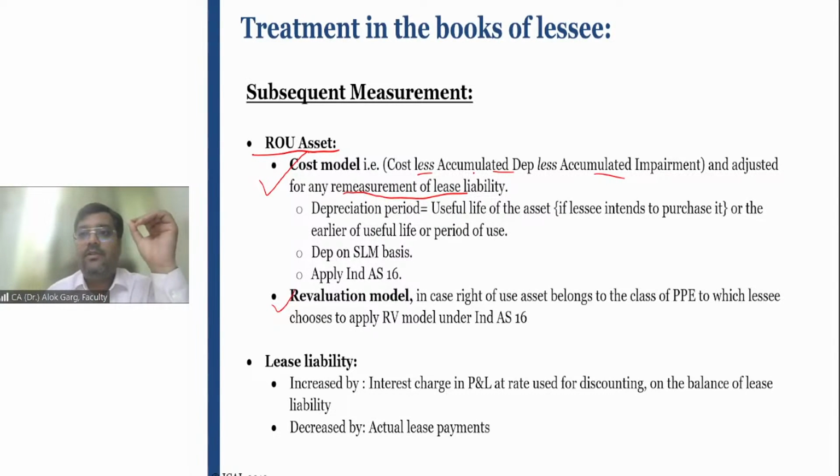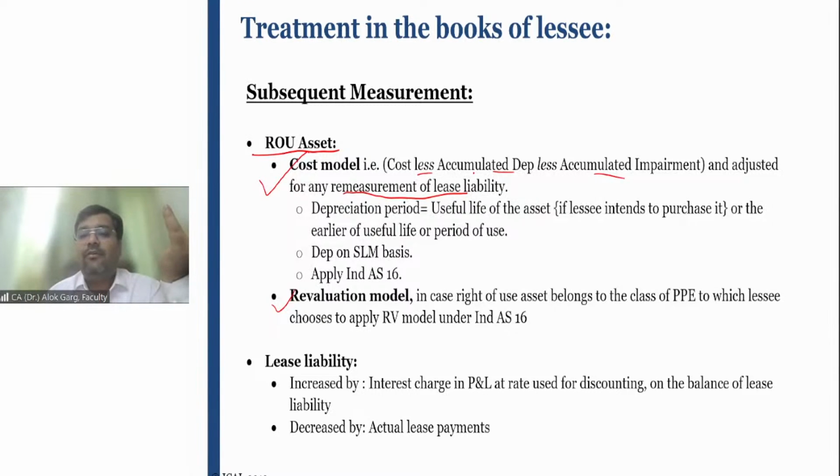But just to summarize, the right of use asset has to be remeasured either at the cost model or the revaluation model, right? On the reporting date, the depreciation entry has to be passed. The depreciation has to be recorded on the right of use asset. And if there is an impairment, the impairment is also required to be recorded, right?